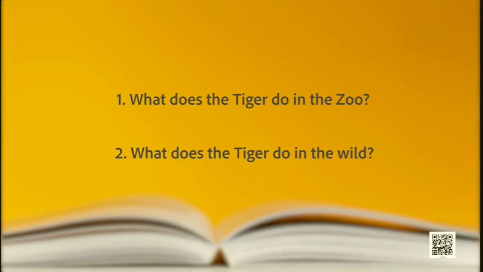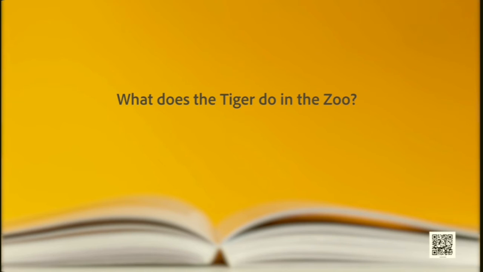Learners, this is what's happening. An animal which is supposed to be in the wild, free, is caged. But he is thinking of what he should be doing if he were in the wild. Now, I am going to ask you two questions. You will have to give as many points as possible. What does the tiger do in the zoo now? He stalks in his vivid stripes.